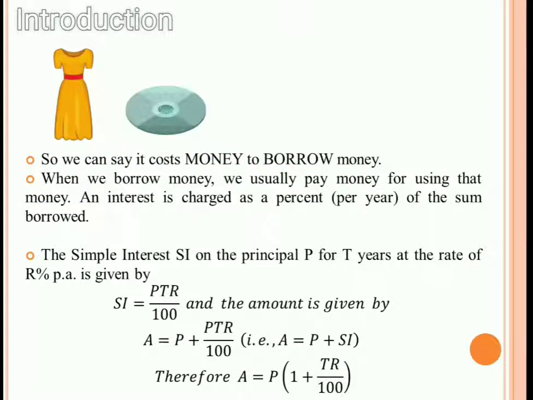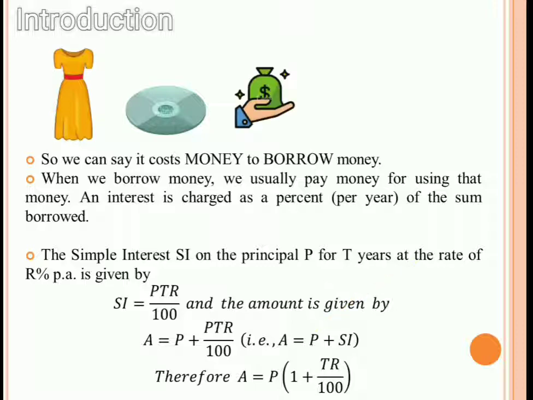Same way, in the olden days, we might have rented movie DVDs. On those movie DVDs, we paid a certain amount of rent for using those DVDs. And that rent which you paid depends upon the time period. For instance, if you are renting a DVD for a month, then the amount which you have to pay as rent will be X rupees, and that X rupees will be different as compared to the rent which has to be paid for 2 months. So you can say that the rent will vary depending upon the time period. Same is the case for money.